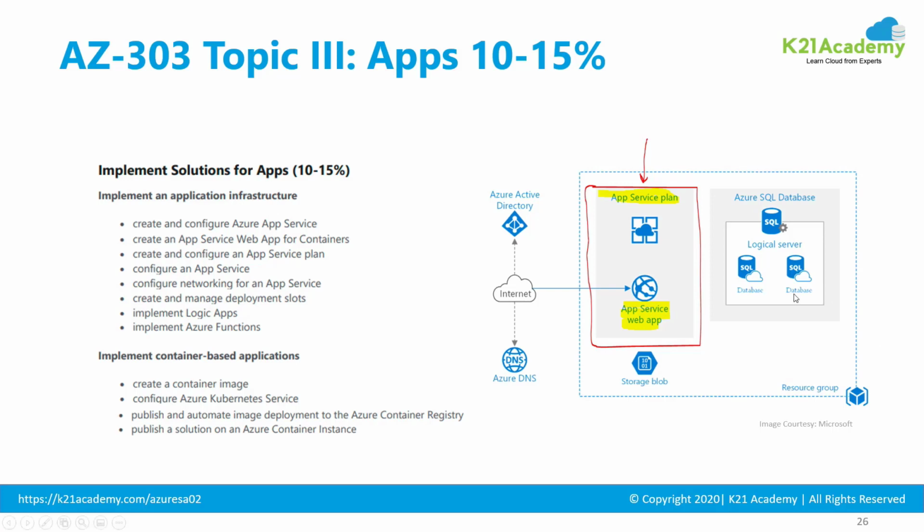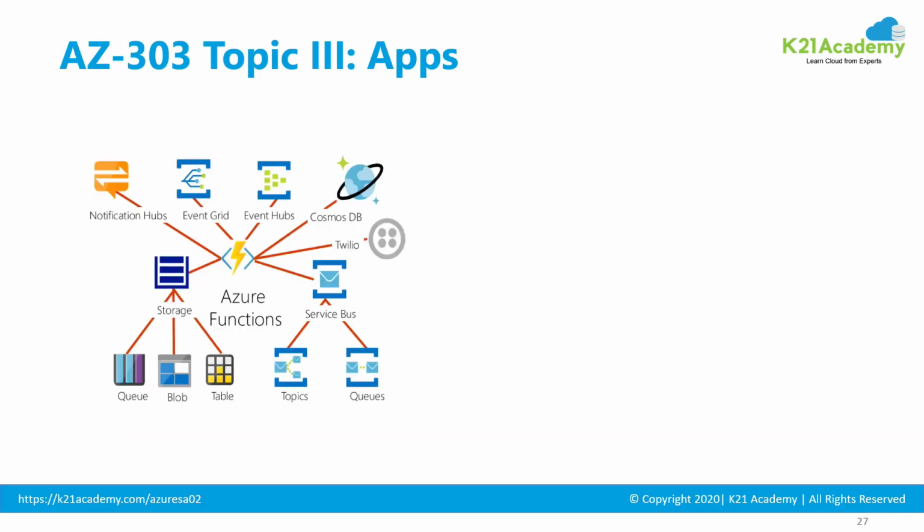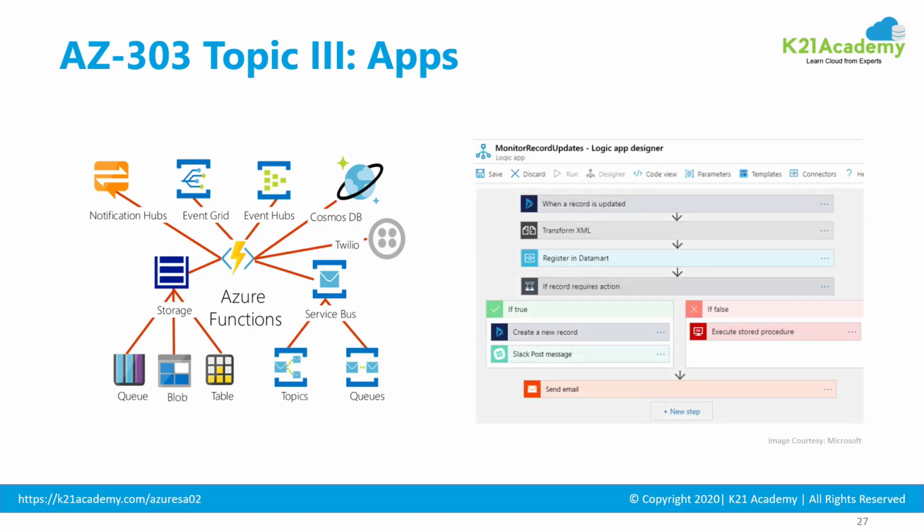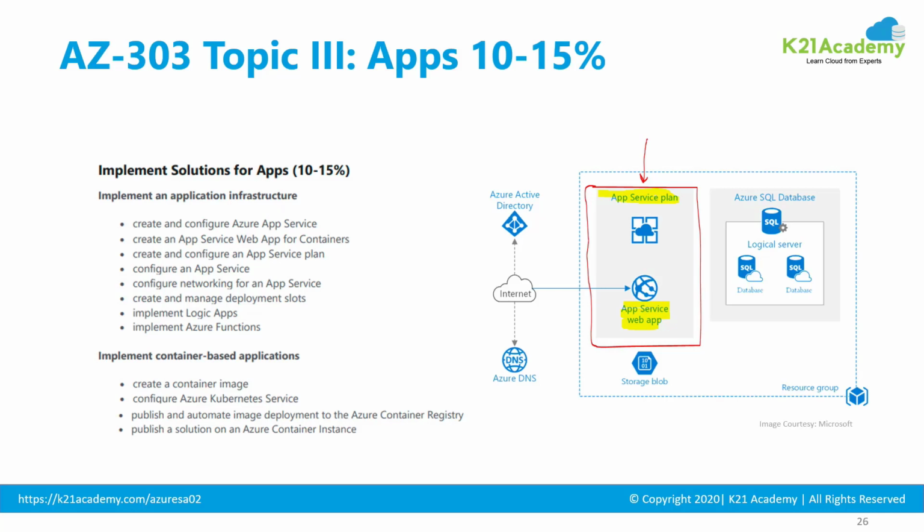First one is your app services or web app services, and you configure your entire application stack as an application service plan, and then deploy it on or implement that on Microsoft Azure. Then you have different types of application services like your functions, that's sometimes also called serverless implementation of application. You also have a logic app, which is like if-then-else kind of conditions. You want to do some kind of processing or some action based on the logic, then you put it on logic app. So that's application infrastructure or implementing application infrastructure.